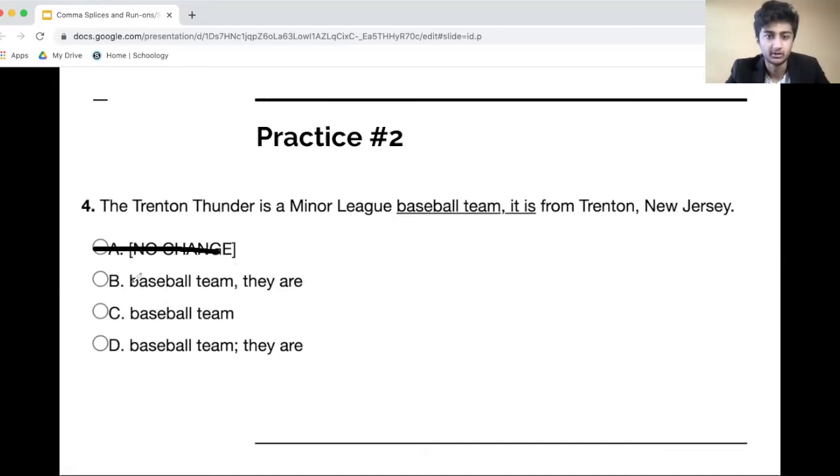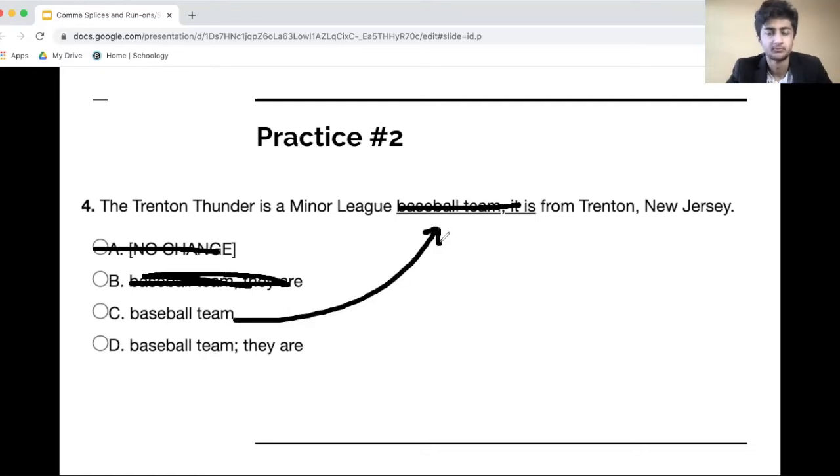The Trenton Thunder is a minor league baseball team from Trenton, New Jersey. Now, this makes a lot of sense. Let's delete this and substitute this phrase right here to make sure we know what we're talking about. The Trenton Thunder is a minor league baseball team from Trenton, New Jersey. First of all, it's concise. It makes sense when we sound it out loud. There's no conjunction at all. There's no comma, there's no punctuation. However, that sentence is an independent clause by itself, so you don't need any punctuation. And because of those reasons, C seems like a very plausible answer.